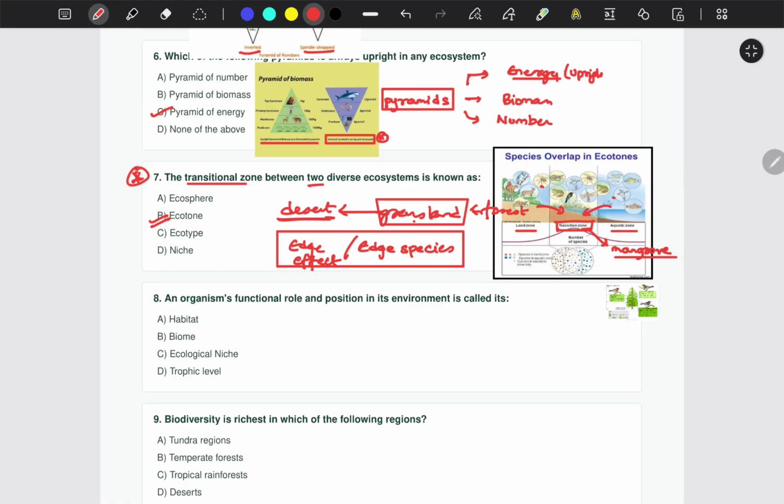Edge effect means you will find a greater number of species in this region. As you can see in this graph, this is the number of species here. It is less, it grows, and here it goes lesser again. So this is known as edge effect, and edge species are the species found in the ecotone area.